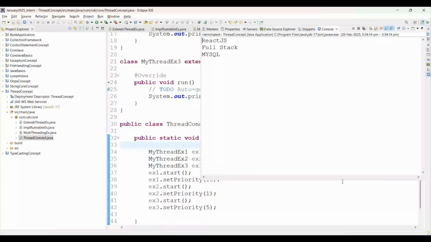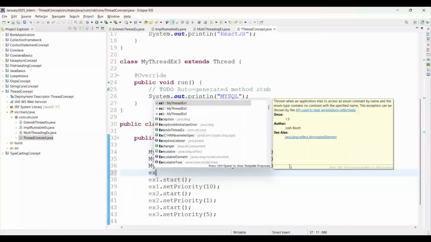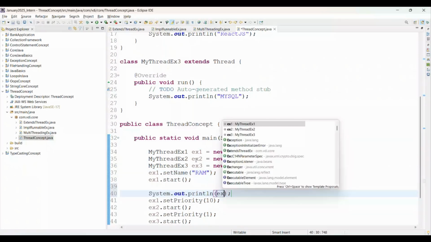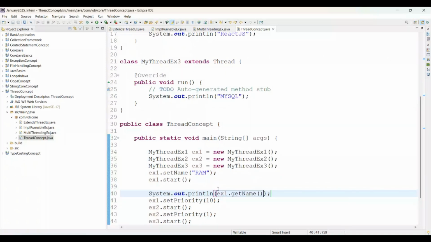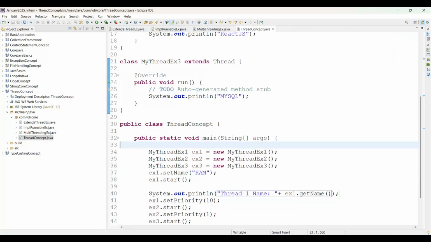Perfect. Now I want to set the name for thread1, so you can simply use thread1.setName. I am setting the name here. We'll consider the name as Ram. And if you want to get this name, then you can simply print it using a print statement. Give the object dot getName of your thread. Here you can say thread1 name, whatever thread you are giving. Simply run the Java application, it will print Ram there. Correct? It means you are able to set the name of your thread and you are able to get the name of your thread as well.